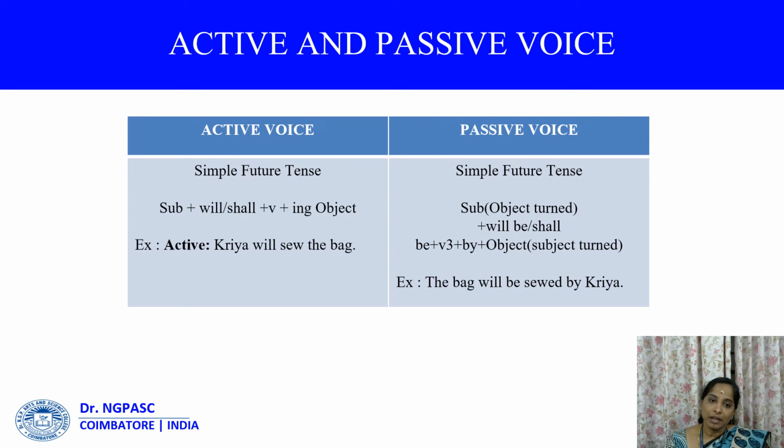And then look at this sentence. Kriya will shoe the bag. This is simple future: subject plus will or shall plus verb plus object. Kriya will shoe the bag. The bag will be shoed by Kriya. So the passive is object plus will be or shall be plus verb 3 plus by and the object.